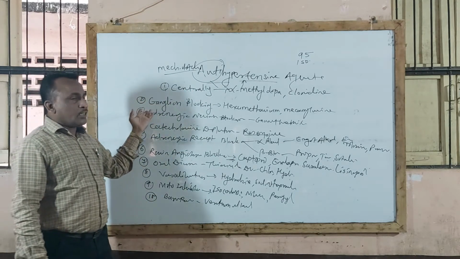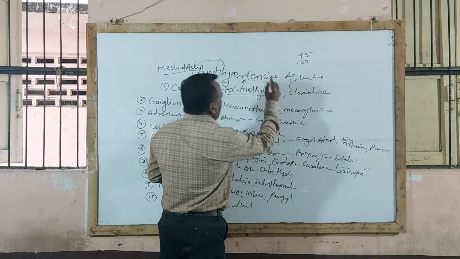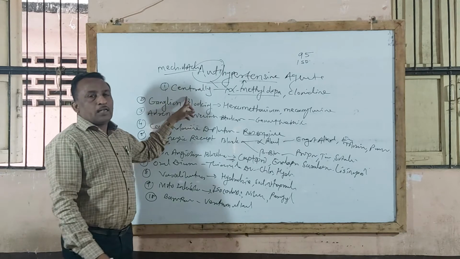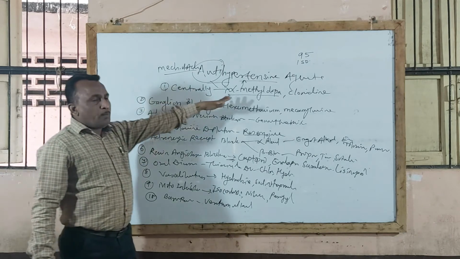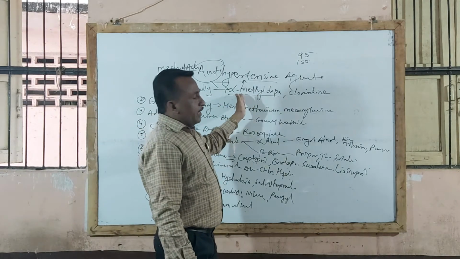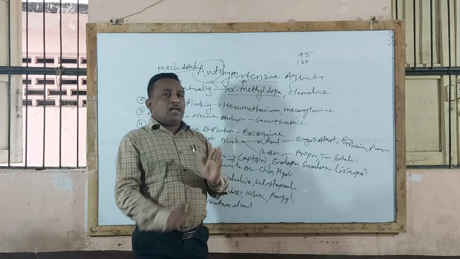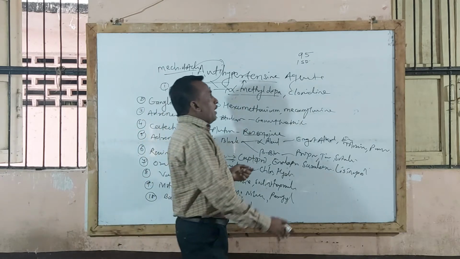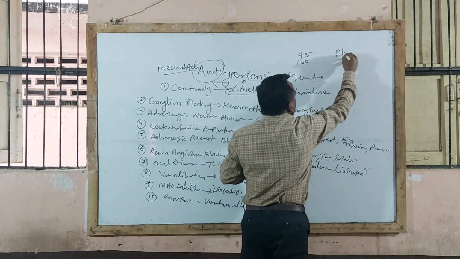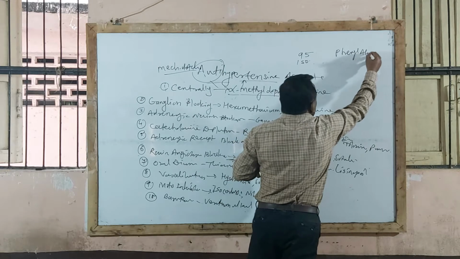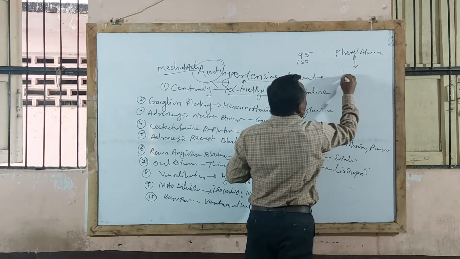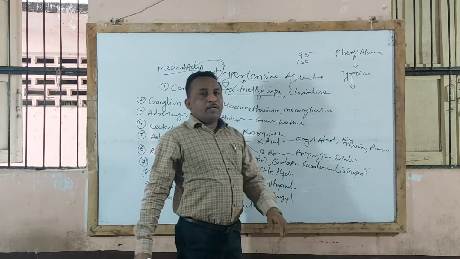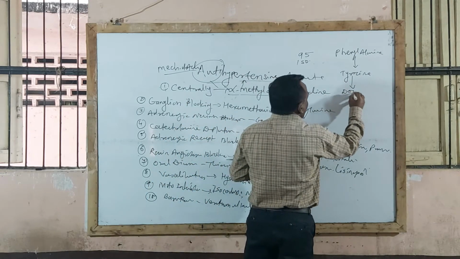Now let us see the first drug, alpha methyl dopa. You understand that alpha methyl dopa acts on the central nervous system. It acts by a mechanism based on the structural similarity of dopa and alpha methyl dopa. You know that dopa is biosynthesized from phenylalanine. This phenylalanine, an amino acid, is converted into tyrosine. Tyrosine by enzymatic action is converted into dopa.